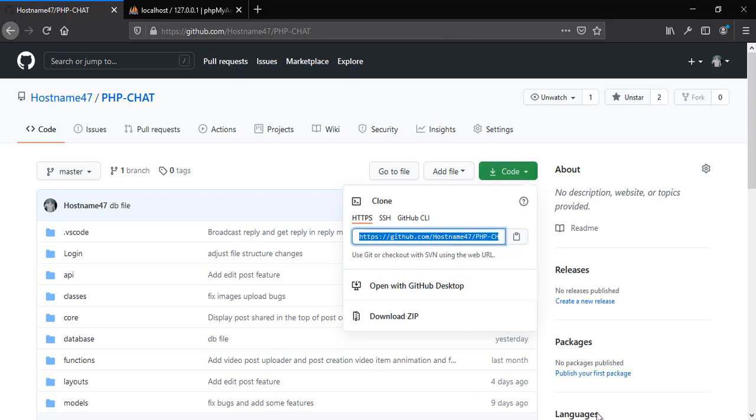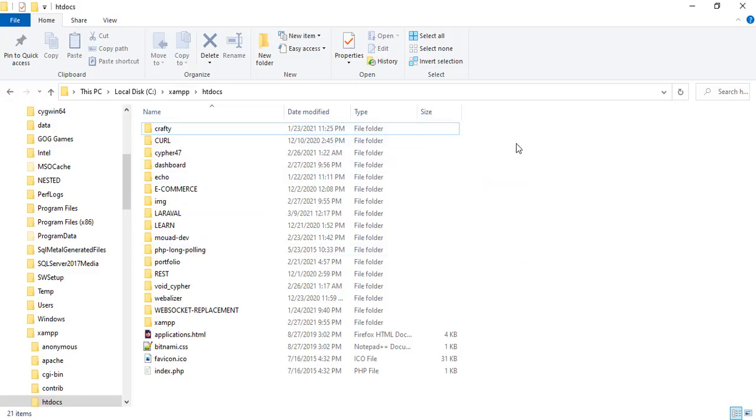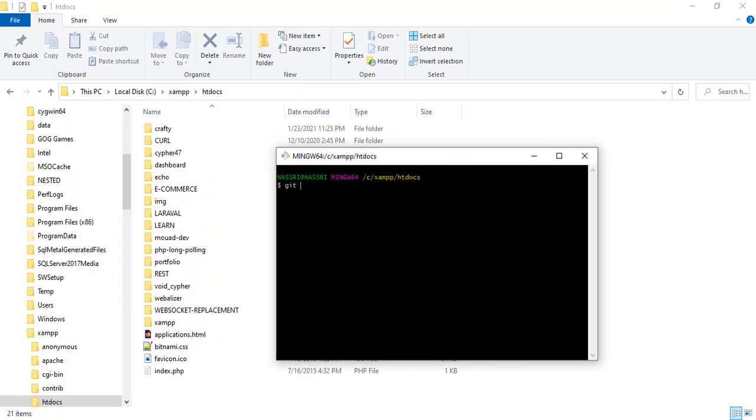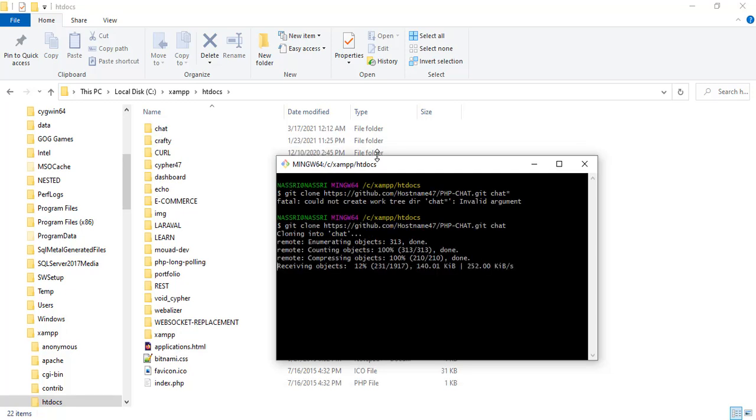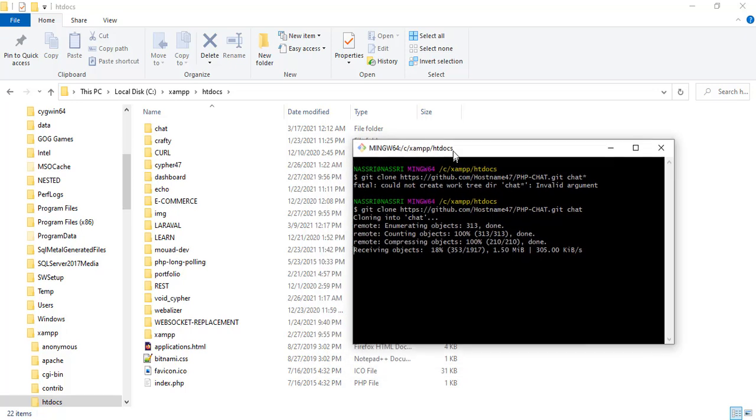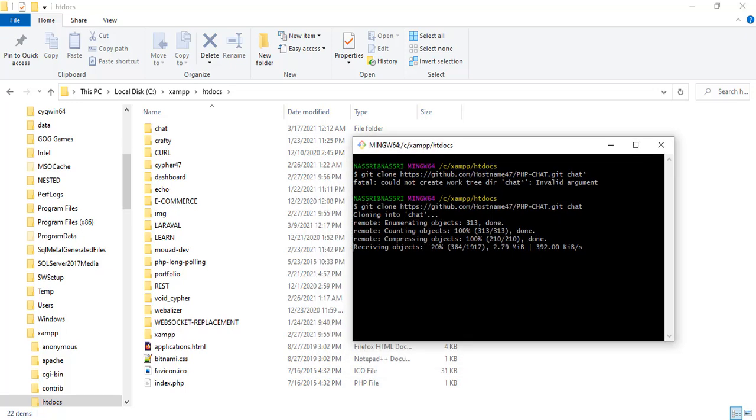and open your htdocs folder, open Git Bash here and run the git clone command, and let's give it the link. It's very important to name your project chat, because we use this name in our config files, so make sure to name your project like this. Now let's clone the project, and as you can see we have the project cloned here. Now let's wait for the cloning process.